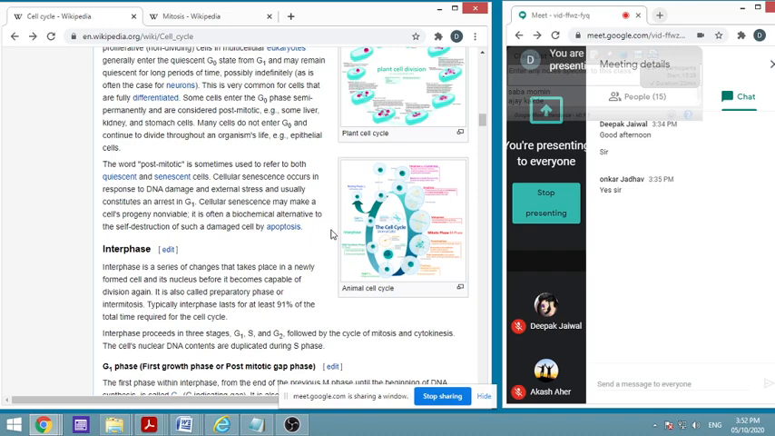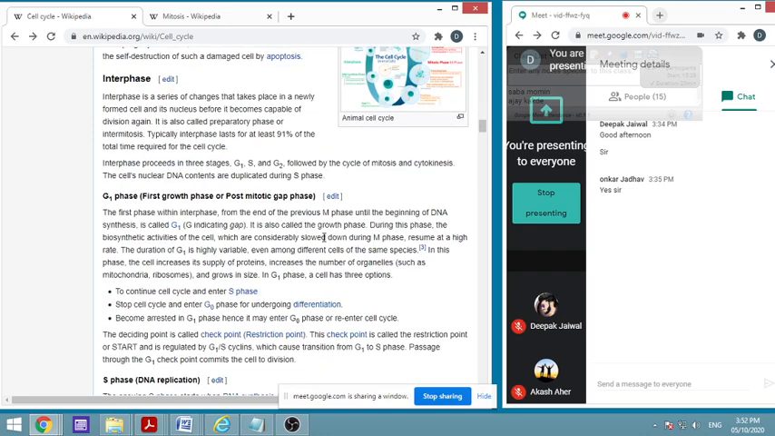Senescence makes a cell's progeny non-viable. It is often a biochemical alternative to self-destruction like apoptosis. That means either there can be apoptosis, where the older cells die, or the older cells are made in such a way that their progeny will not be viable, and therefore no new cells will be formed. This is one of the important aspects of aging: the aging cells will not be able to go for cell division, or will not be able to enter into the next phases of the cell cycle.